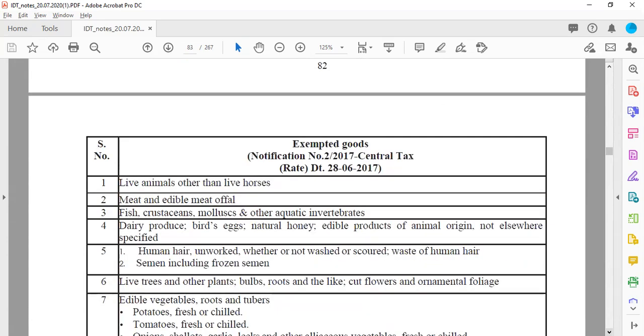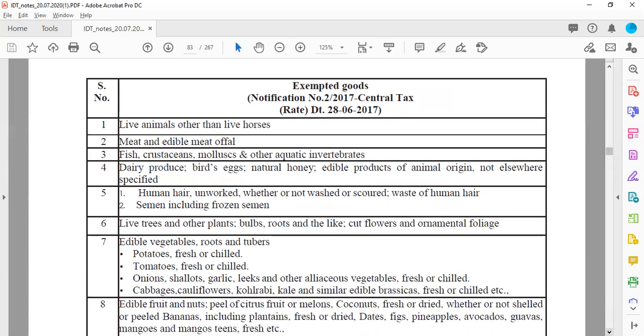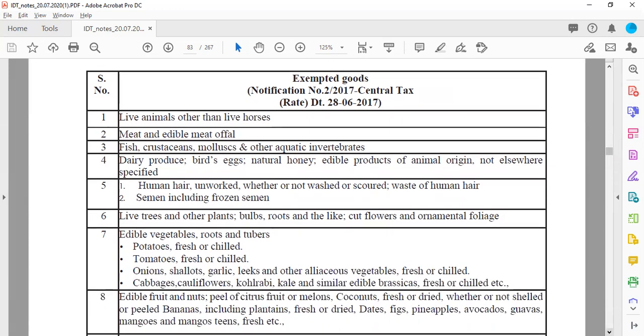After understanding different types of exemptions, now we have to understand which types of goods are not liable for taxes and which type of services are not liable for taxes. So department has come up with a clarification by way of a notification for the list of exempted goods, and this notification is issued in 2017 specifying the list of goods which are not liable for taxes. So let us understand those exemptions one by one.